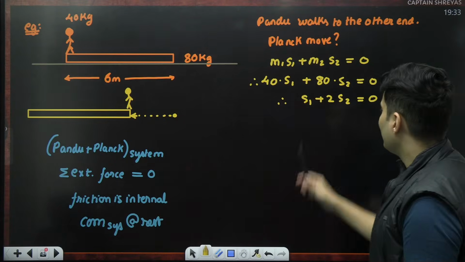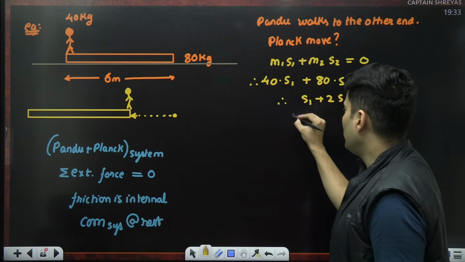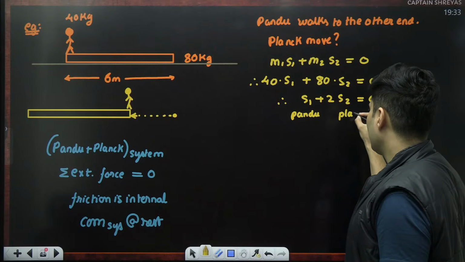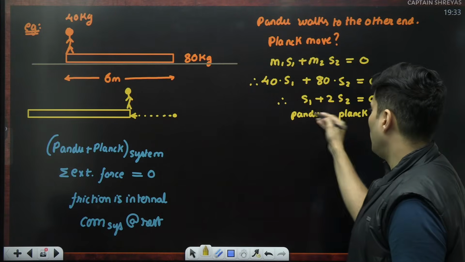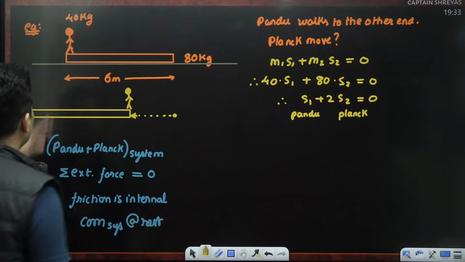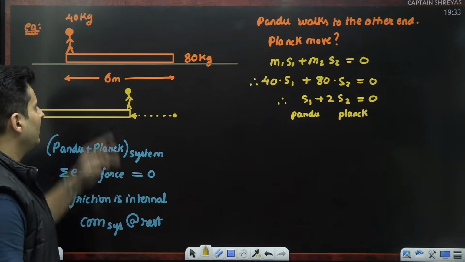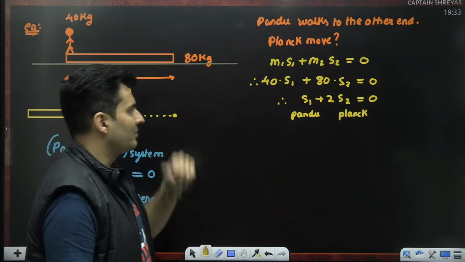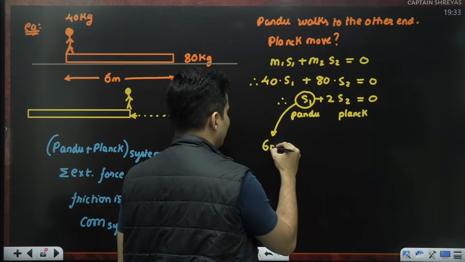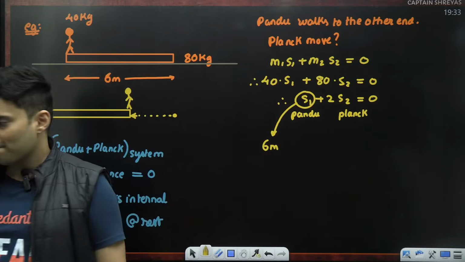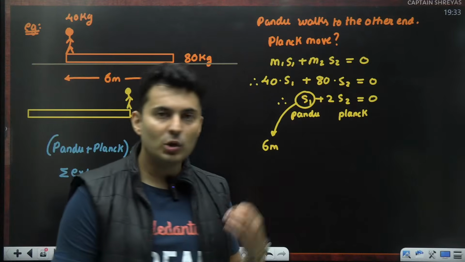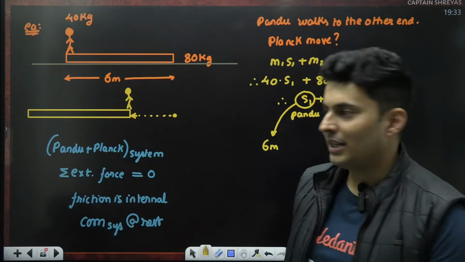Now I will be like, okay sir, S1 is of the Pandu, S2 is of the plank. Sir, I think I already know how much is the displacement of Pandu. You will immediately say, sir, Pandu has gone to the other side, so he has moved 6 meters. So can I say this S1 is 6 meters? Or something is wrong? Can I say Pandu has moved 6 meters? Or that is wrong?